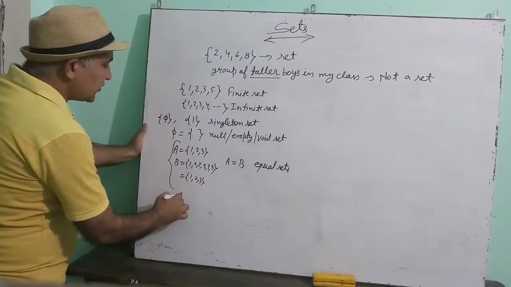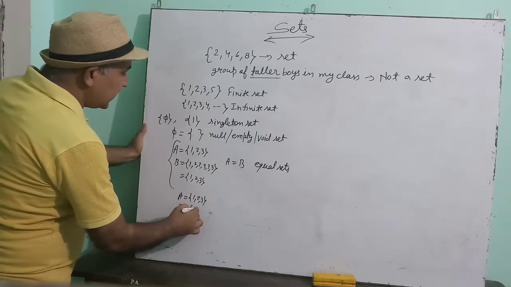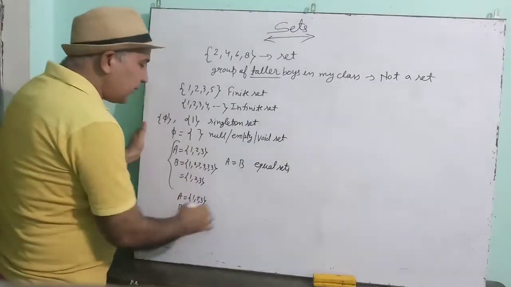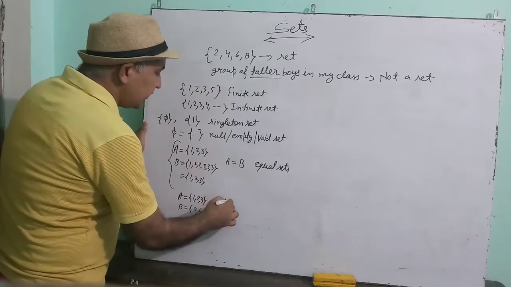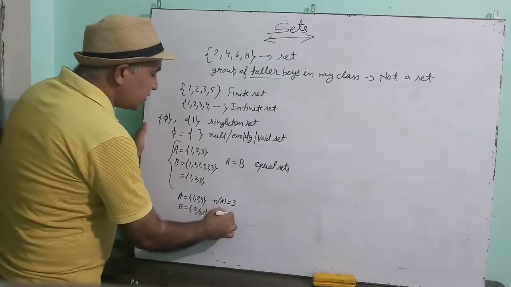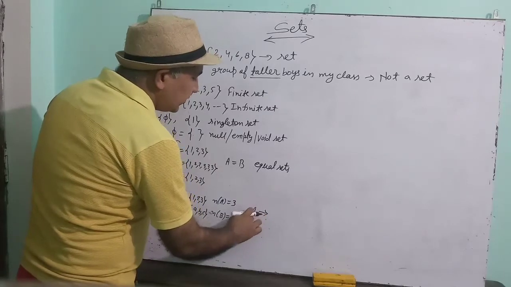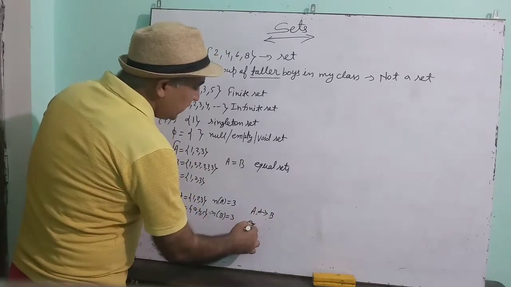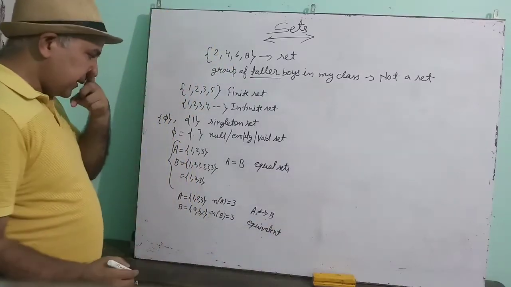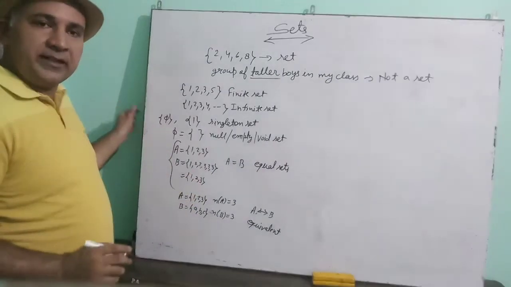And if two sets have the same number of elements, see, here elements are different, but number of elements are same. That means cardinal number. Here cardinal number is 3. Here cardinal number is also 3. In this case, set A will be equivalent to set B. What is this symbol? Equivalent. Okay, set A is equivalent to set B if the number of elements in the given sets are equal.